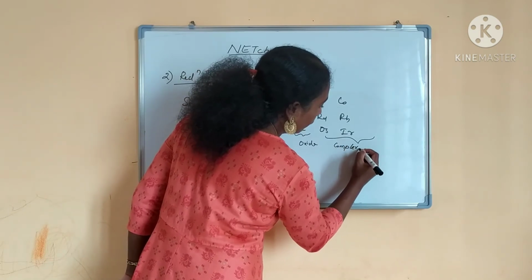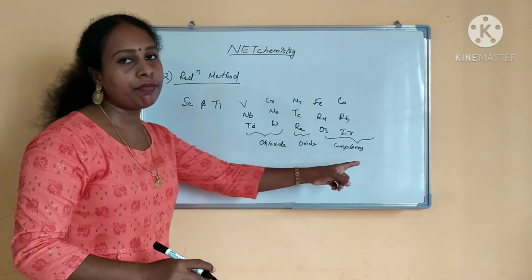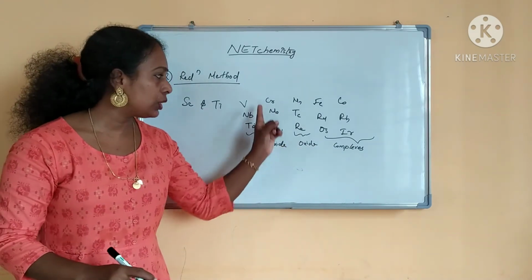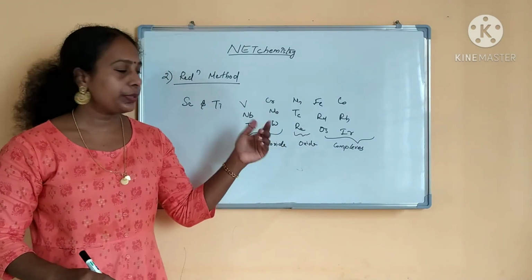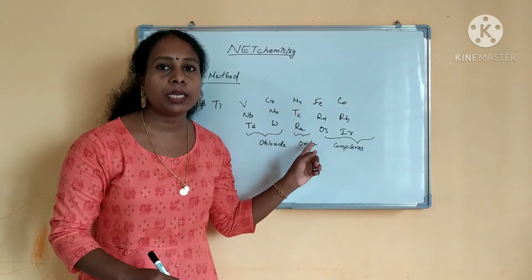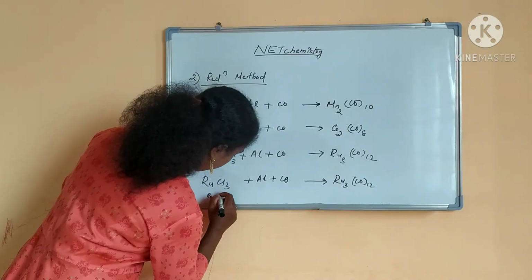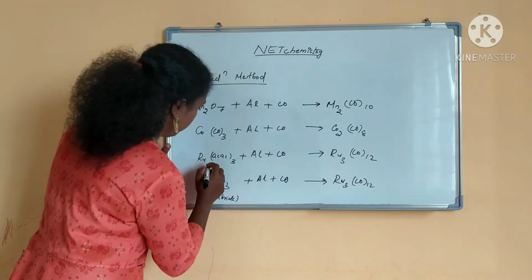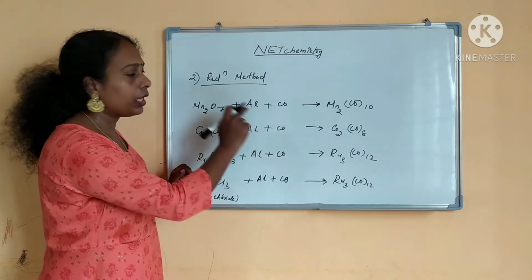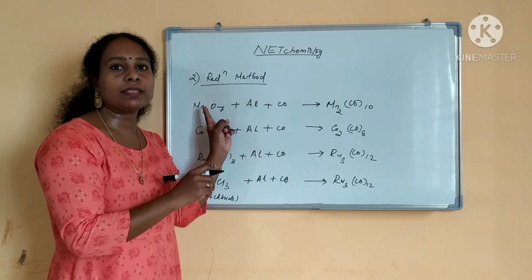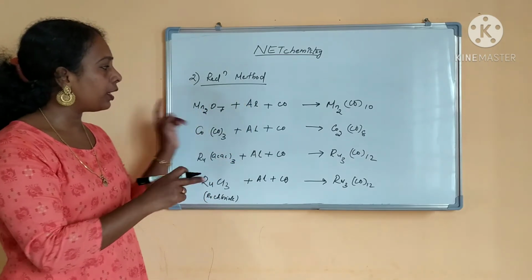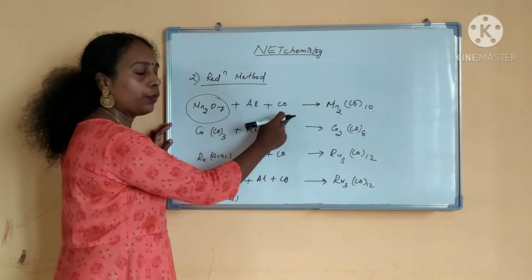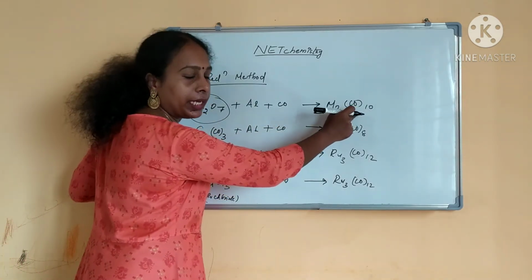I will show you one example, then you will understand. This is the way you have to choose what to take for the reduction. You can take chlorides on the left, and for the manganese group, you have to prefer oxides. See, I have written all the examples. For the manganese group, I have said manganese oxides you have to take, that group's oxides, and you have to do the reduction. Then you will be getting the carbonyl.